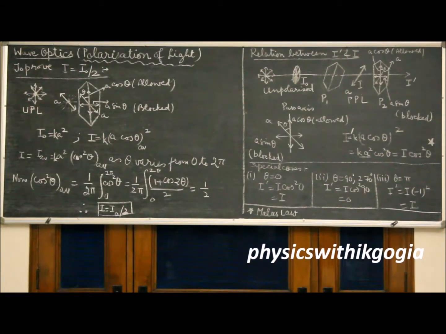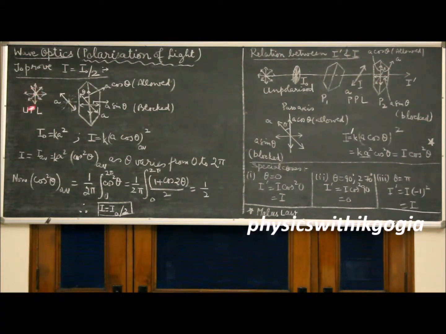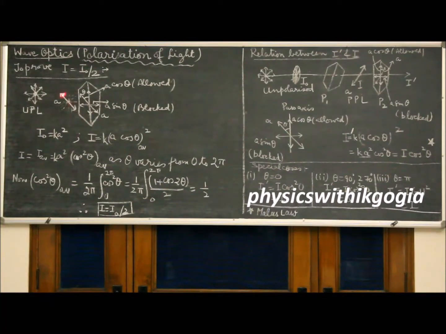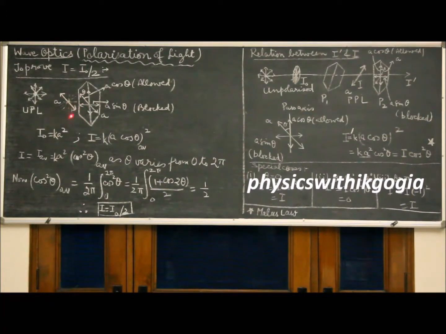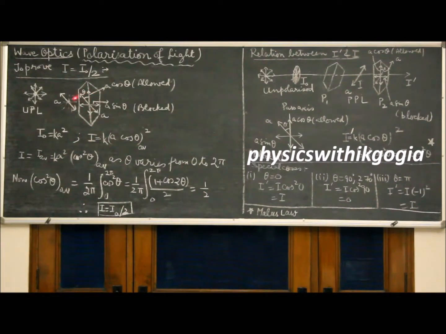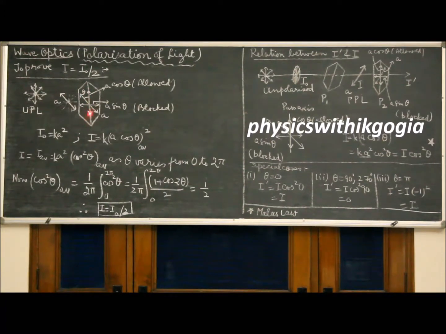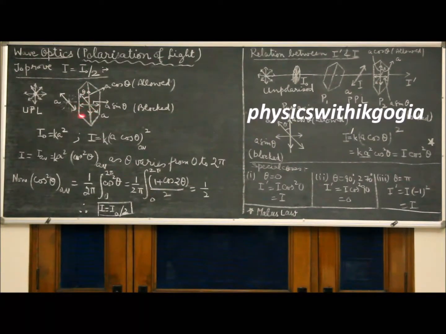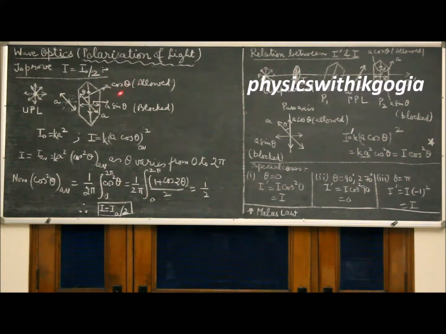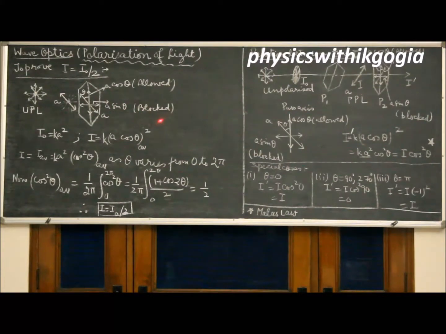As we can see, the vibrations are possible in various directions. If we consider one such direction and take A as the vibration amplitude incident on a polarizer, we can resolve A into two components: A cos theta along the pass axis, A sin theta perpendicular to the pass axis. This component is allowed, whereas the perpendicular component is blocked.